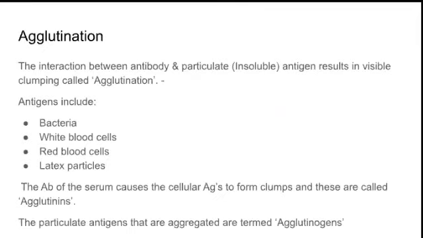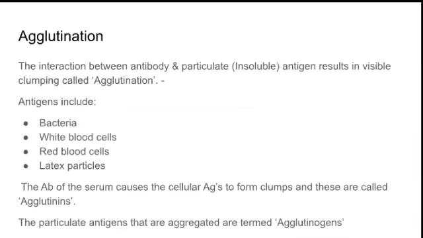Next is agglutination, the interaction between antibody and a particulate antigen. In precipitation, the antigen is soluble and the antibody is also soluble. In agglutination, the antibody is as usual soluble, but the antigen is an insoluble antigen, forming a clumping called agglutination.